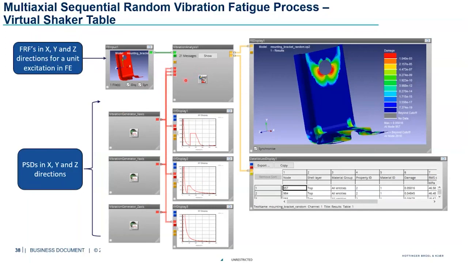And I'll show you when I show the software, there is actually an exposure duration setting, which is basically where we provide the time element. Because when we do the shaker table tests, this profile is run for a specific time on the shaker table, like 10 hours or 20 hours. And we are trying to correlate it with that time when we are doing ENCODE design life calculations. Is it going to last that or not? So that time element can be entered here in seconds as one of the settings. So when I show the software demo, I'll point that out.